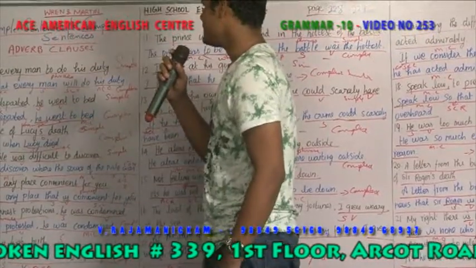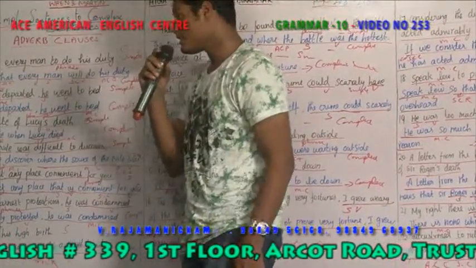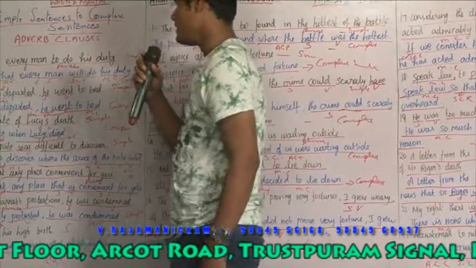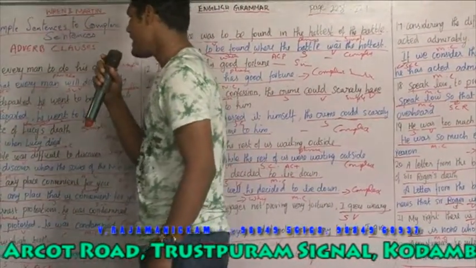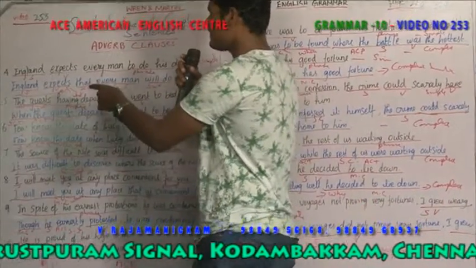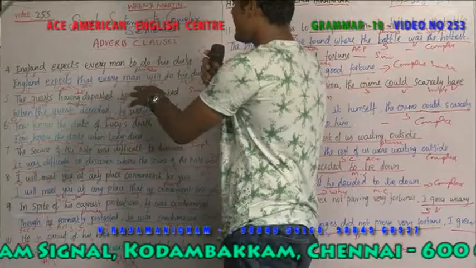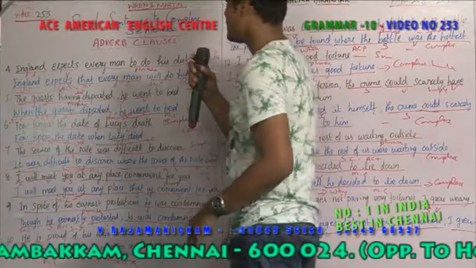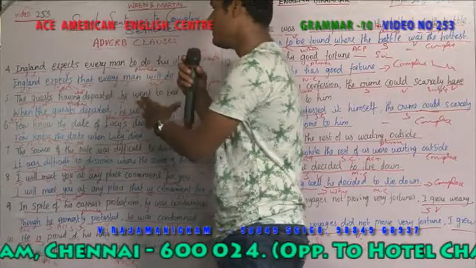Today we saw how to convert simple sentences to complex sentences using adverb clauses. For example, England expects every man to do his duty, in which England is the subject, expects is the verb, and every man to do his duty is a phrase, because it doesn't give a complete meaning to itself.